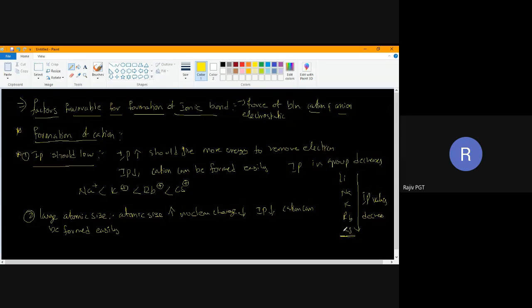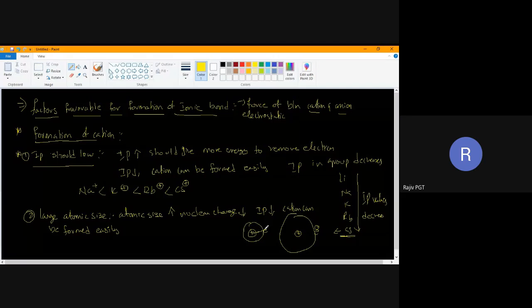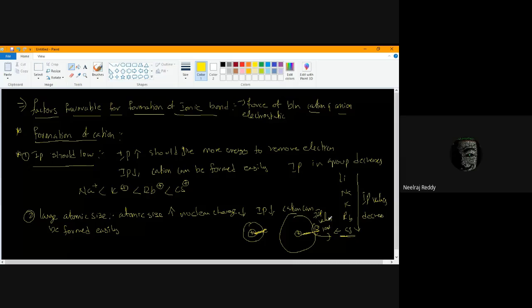This one. Why? Because here atomic size is large. Suppose I write this is a nucleus, here one electron is there. This is another nucleus, this electron is there. In this both, attraction is more. Here attraction is less compared to these both. So I can remove this electron easily compared to this. If I am able to remove this electron easily, here IP value is less. Anyone have doubt in this part? So IP should be low. So second factor: large atomic size.